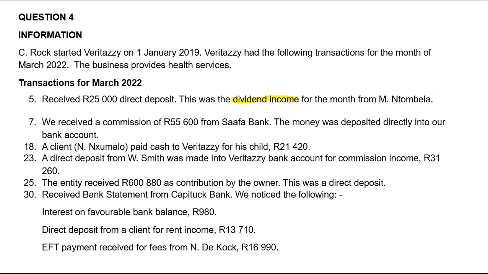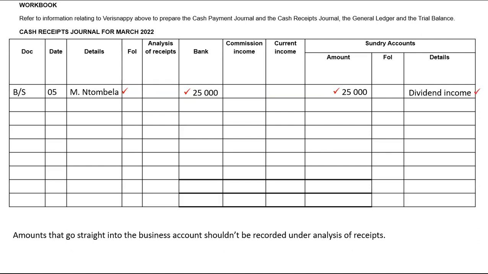On the 7th, we received a commission. So that is another account that is affected, which is commission income. It was received from Safa Bank. The money was deposited directly into our bank account. So commission and bank are affected. Bank will always be affected for all the transactions that come to your cash receipts journal. It was a direct deposit, so under document, you'll have BS. Day will be 07. We received it from Safa Bank, and the amount was 55,600. It will also go under the commission income column.